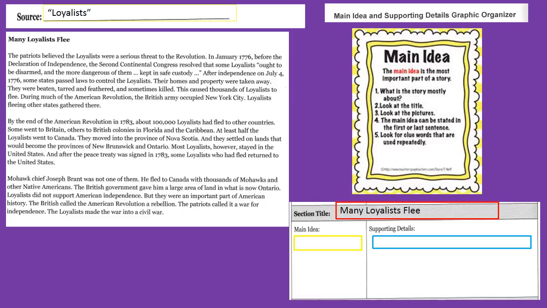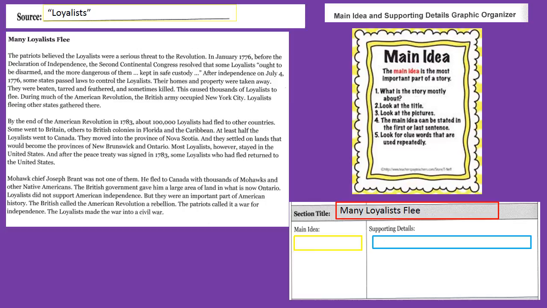Loyalists did not support American independence, but they were an important part of American history. The British called the American Revolution a rebellion. The Patriots called it a war for independence. The Loyalists made the war into a civil war.